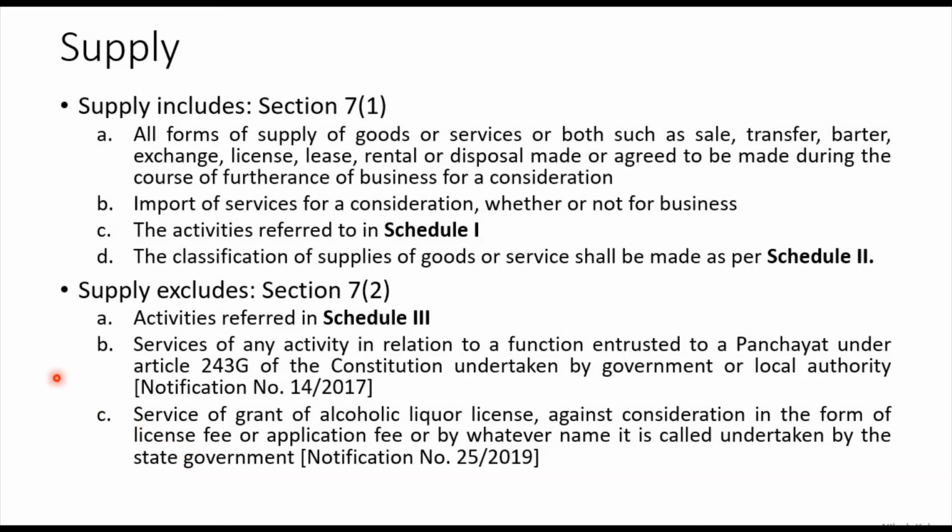So this is all about the definition of supply. There are two subsections. Subsection 1 says there are 4 parts. Subsection 2 says there are actually 2 parts. This is the addition that I have made. This is not there in the Act. Okay, so this is all about the supply.